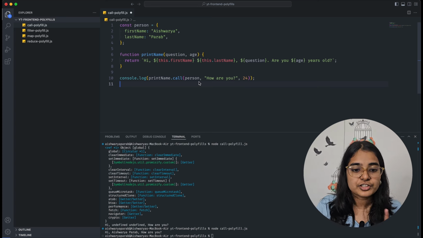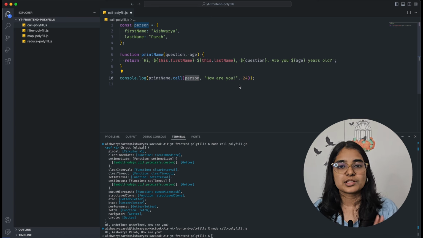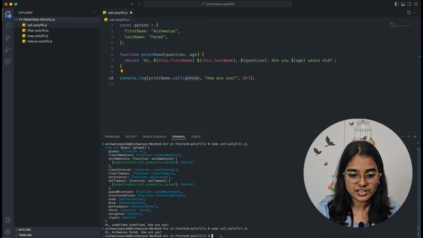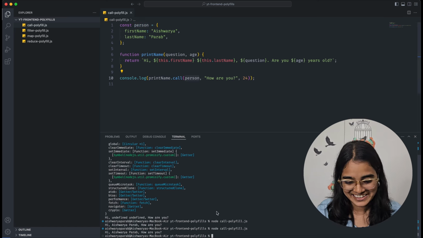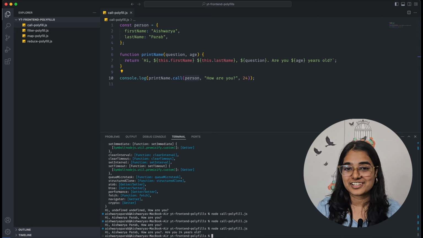After you have given context to the call function, then we can pass all the parameters of the function. This is how the call function works. I will again run this and show you. Oh, I didn't save. "How are you? Are you 24 years old?" And it works perfectly fine.